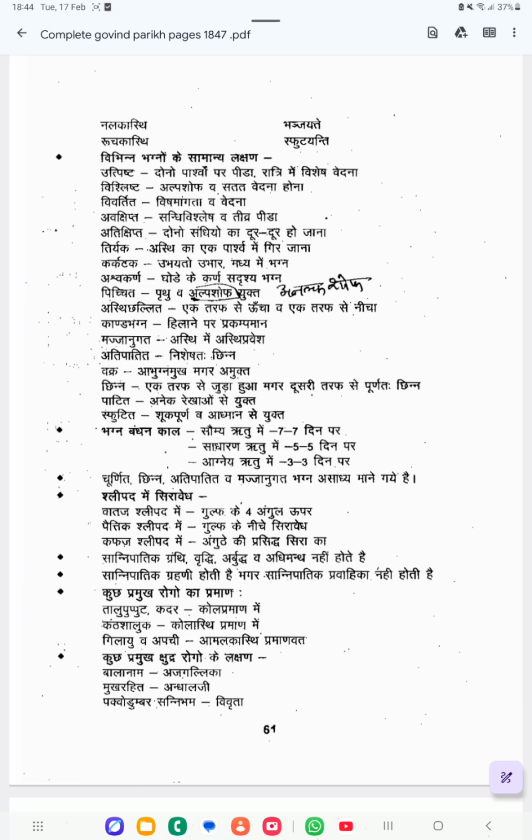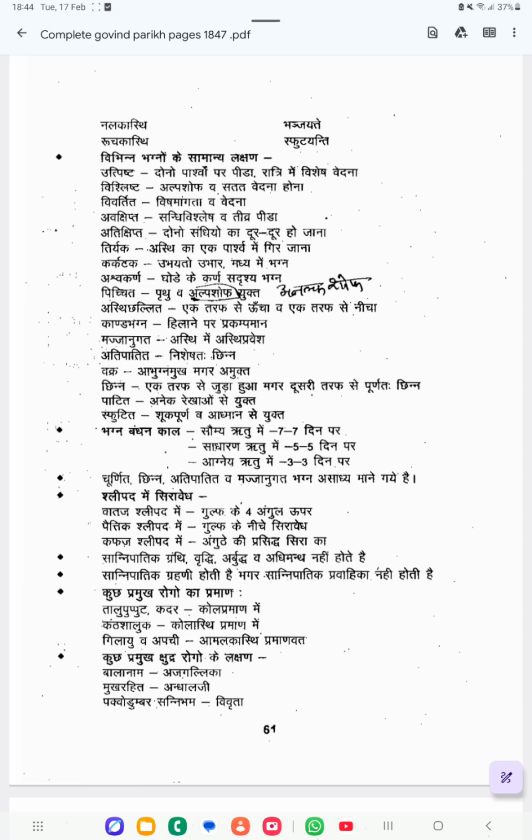Hilane par Prakampamana. Next one is Majjanugada. In Majjanugada, Asti mein Asti Pravesha, which means after the fracture a piece of the bone enters into the bone marrow. That is called Majjanugada. Adipadita, Nisheshadaha Chinna. The entire bone will become broken into many pieces. That is called Adipadita.